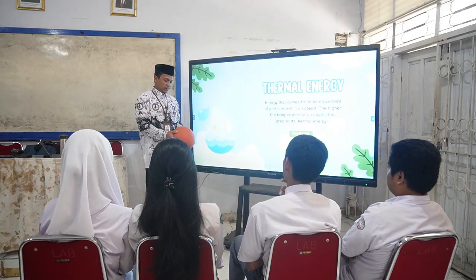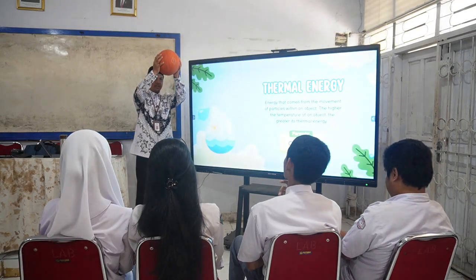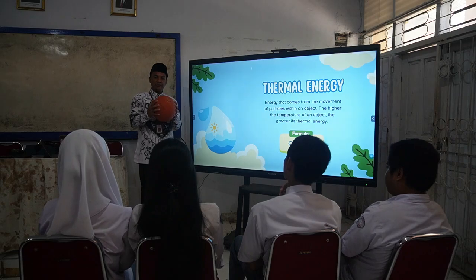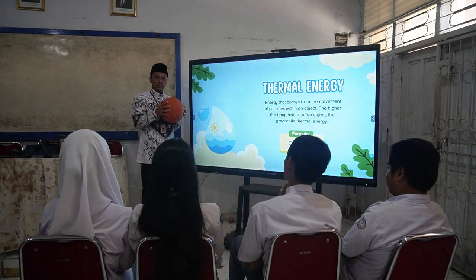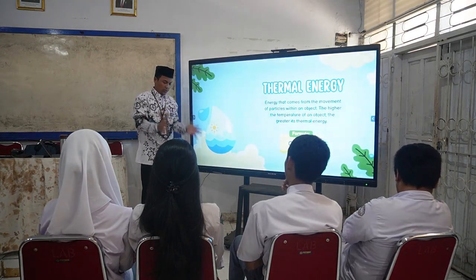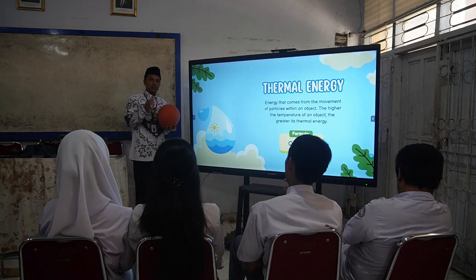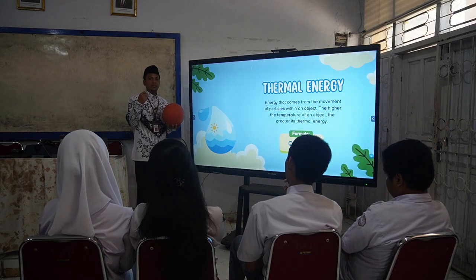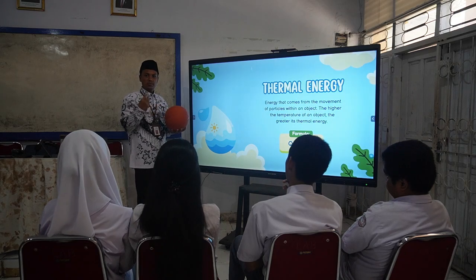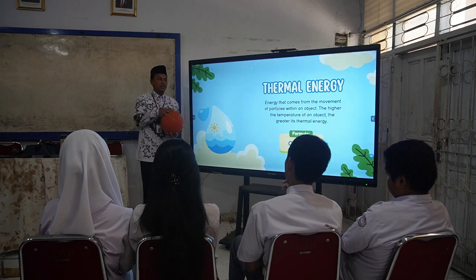If you lift the ball above your head, above the ground, and it's stationary, it will have potential energy. But if you release it, it will fall down. That makes motion, and transforms the potential energy into kinetic energy. So mechanical energy is the combination of potential and kinetic energy.